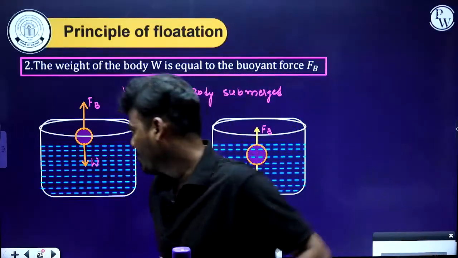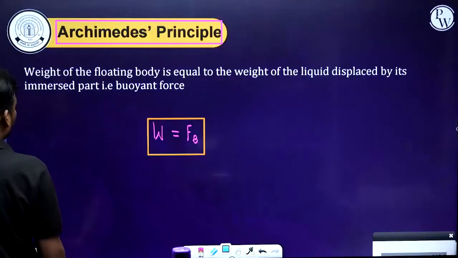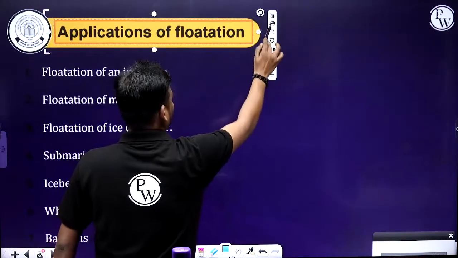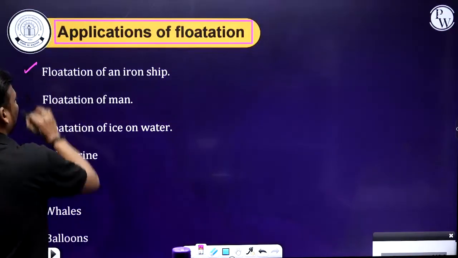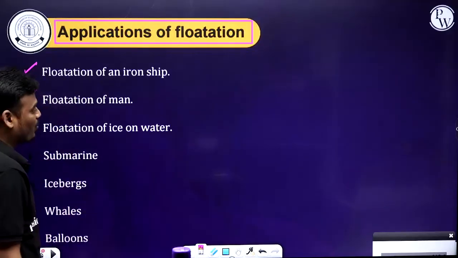Got it? Now let's move on to the applications of flotation. Here we have a few applications of flotation. The first one, flotation of an iron ship. Next one, flotation of a man. What is the reason for that?